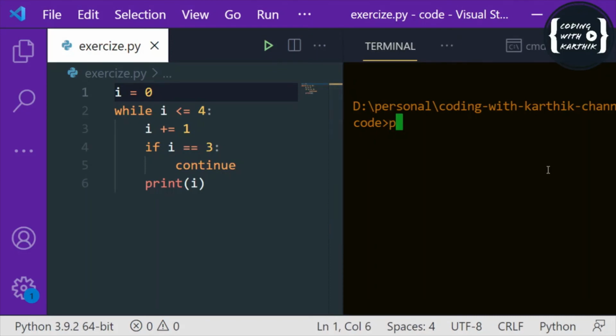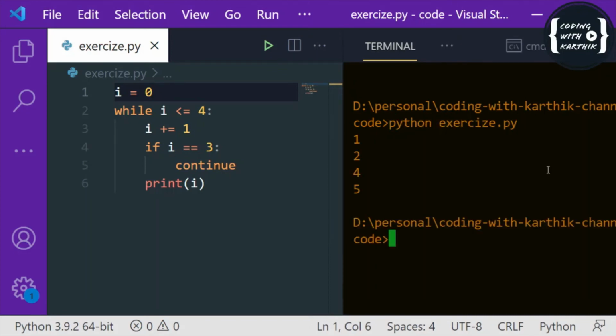So see this. It is printing 1, 2, 4, 5, right? Since we have given 0, we are checking 0 less than or equal to 5. So that's why it is printing from 1, and since we are incrementing the i, that's why it is printing 1, 2.